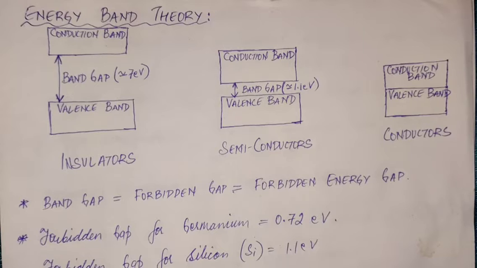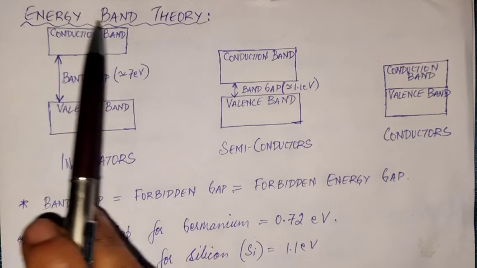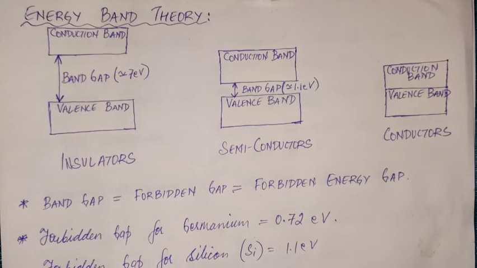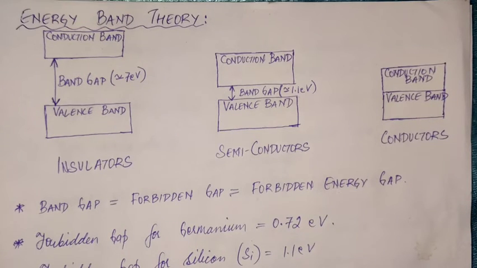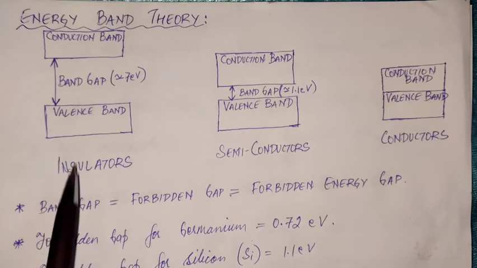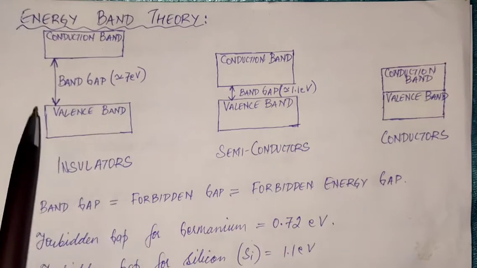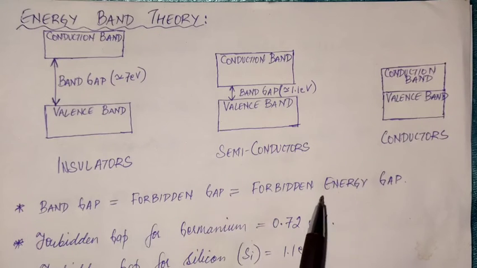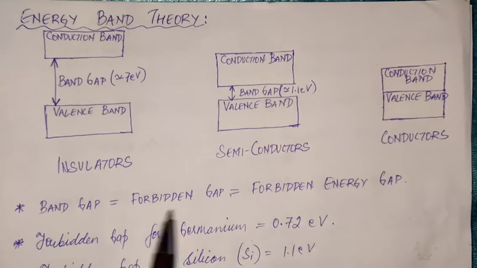Now, before we actually start discussing semiconductors in greater detail, let us first learn about something called energy band theory. Now, what is this energy band theory? In this energy band theory, we are going to learn about something called the valence band and the conduction band, something called the band gap or the forbidden gap, which is also called forbidden energy gap. So what are all these terms? Let us try to understand first of all.